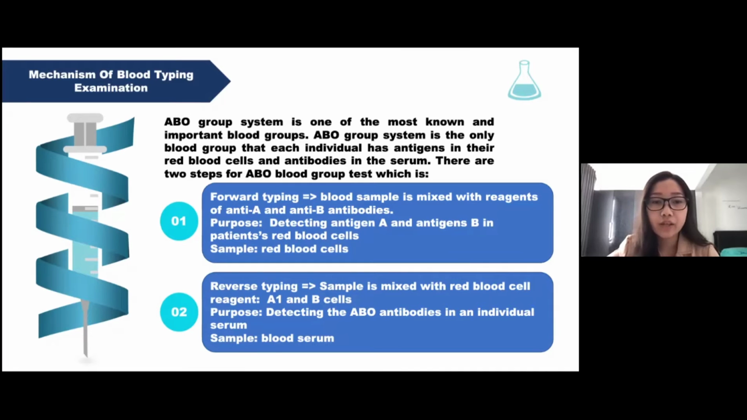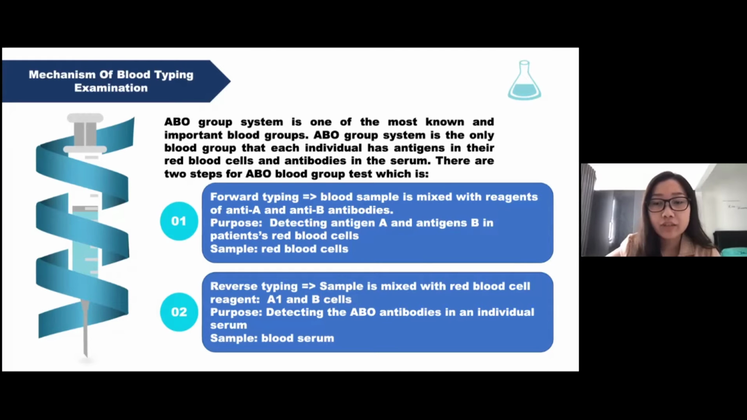As we already know, the ABO blood group system is a well-known blood group system, as each individual has antigens found in the red blood cells and antibodies found in the serum. Karl Landsteiner is the first person who discovered the ABO group. There are two types of ABO typing, which are forward and reverse typing.